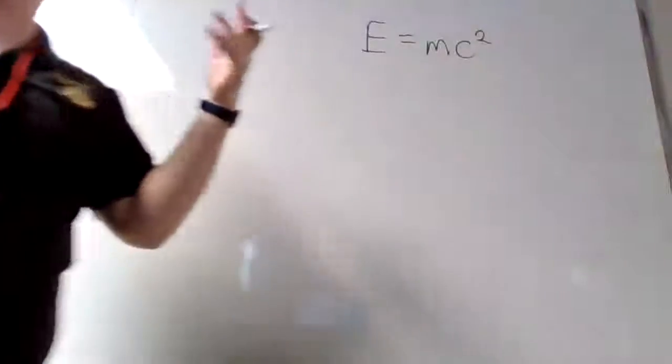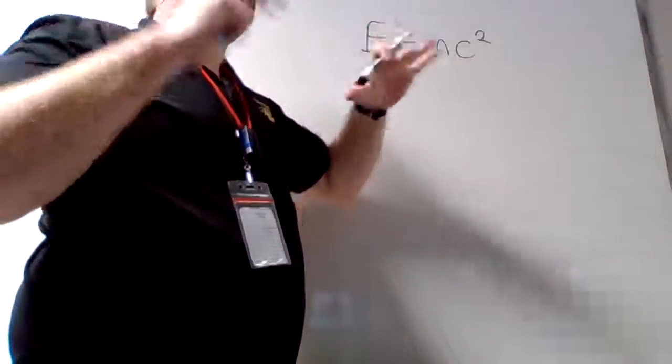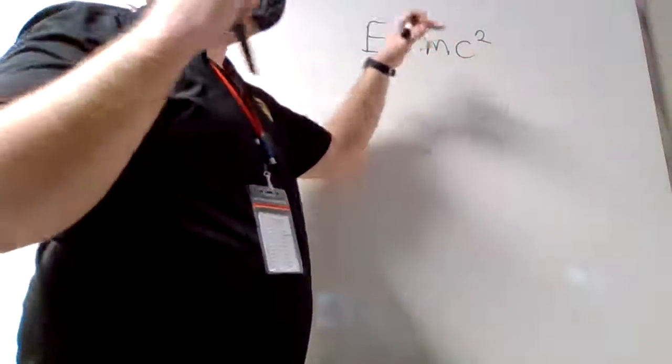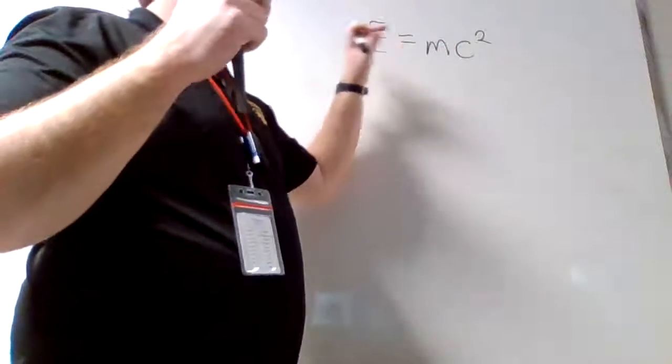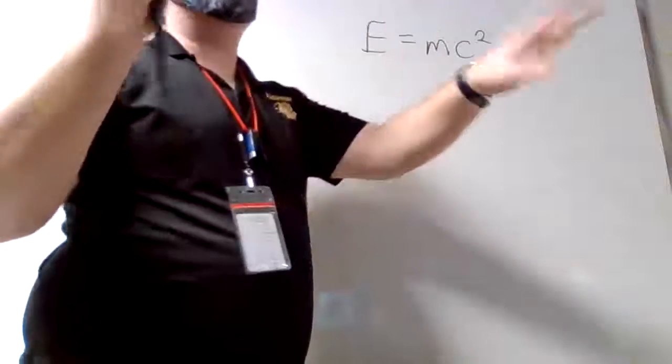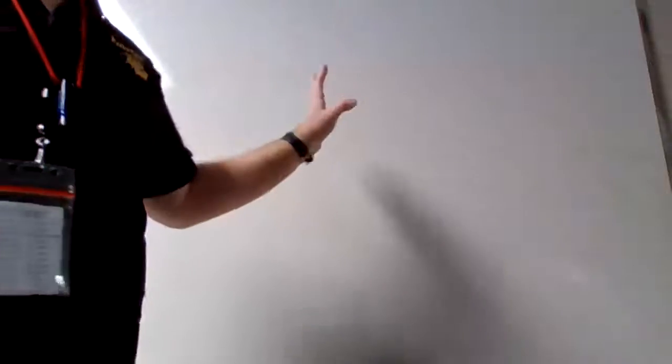In this equation, Einstein theorized, and as the equation became proven, he also proved that while mass cannot be created or destroyed, it can be converted into energy. So small amounts of mass can be converted into energy. I just want everybody to be aware of that. It's like a little side part of the conservation of mass theory. But we're not going to get too deep into that. We're just talking about chemistry.